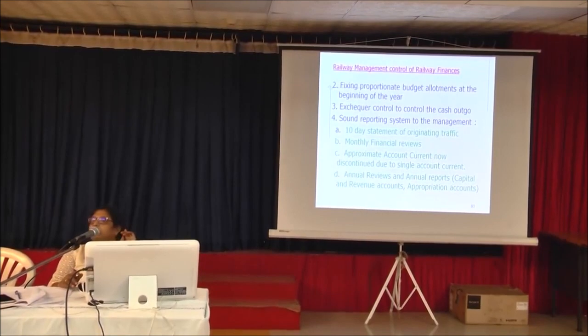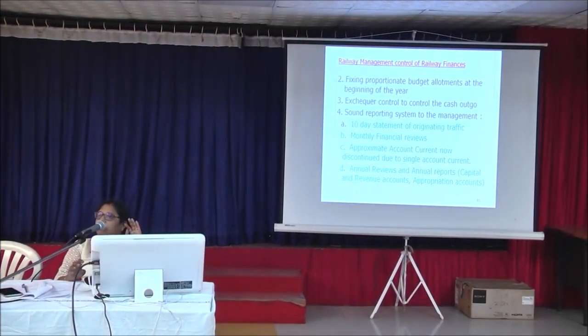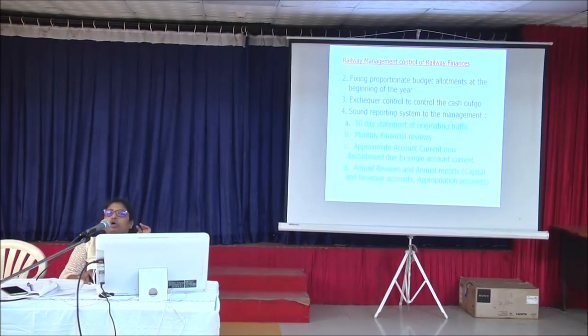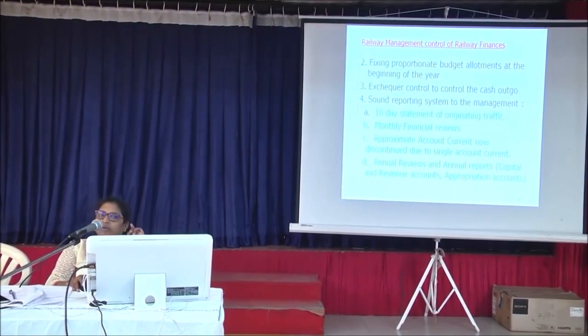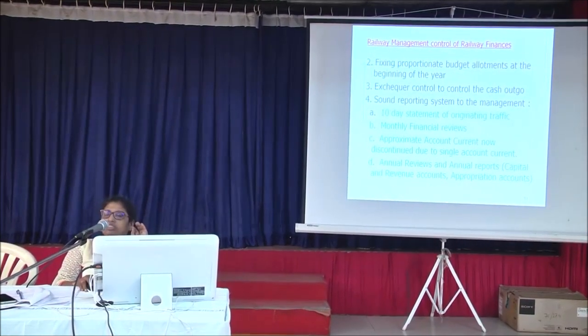This is done so that the checks of railways do not get bounced, because even RBI has a limited amount of cash. So we should not overshoot that limit. That is why every time a cash outgo limit is given, and this is not only for revenue demands, it is for everything, even PF, pension, everything. So a total limit is given to us up to which each division or each zone can issue the checks.